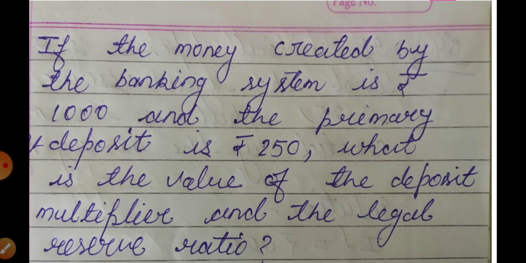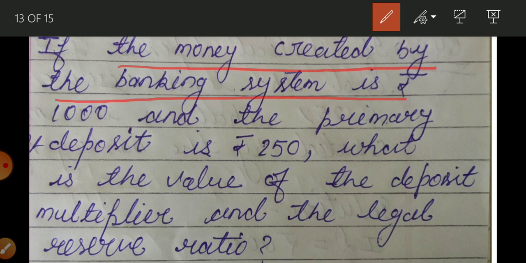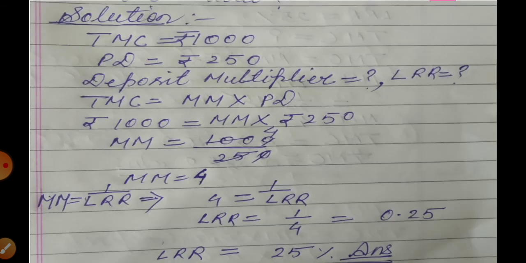Okay, next question is, if the money created by the banking system is rupees 1000, remember total money creation, now the value of total money creation is given, that is 1000, and primary deposit is given, that is 250. Now you have to calculate the value of money multiplier and legal reserve ratio. So you have to calculate two things. Let me start it. Solution.